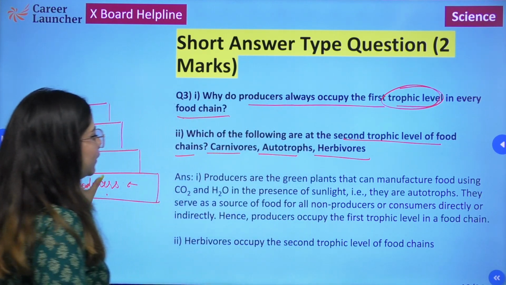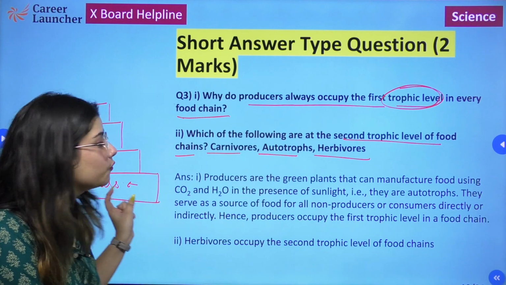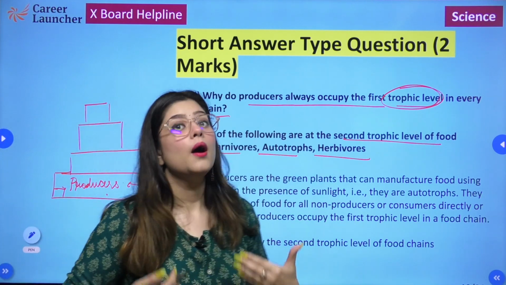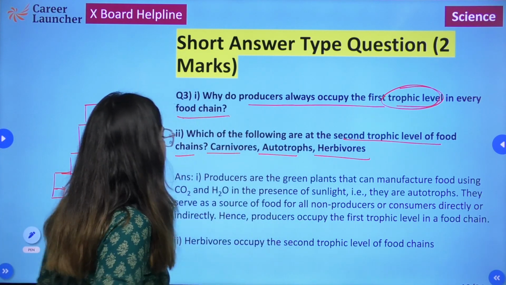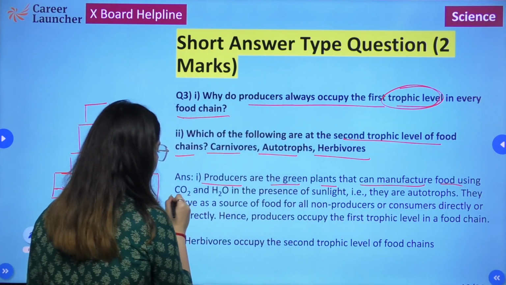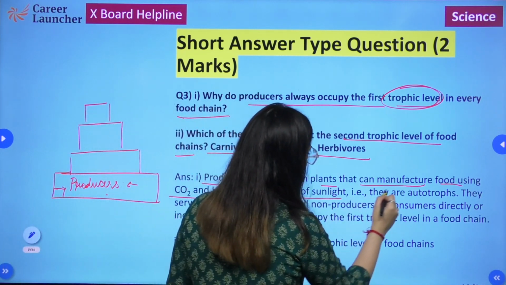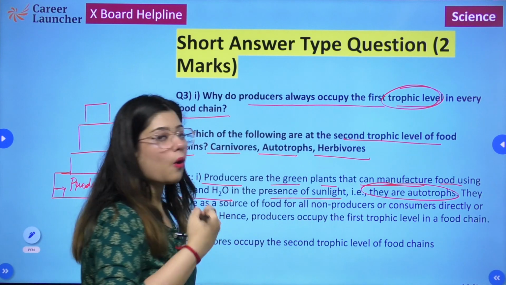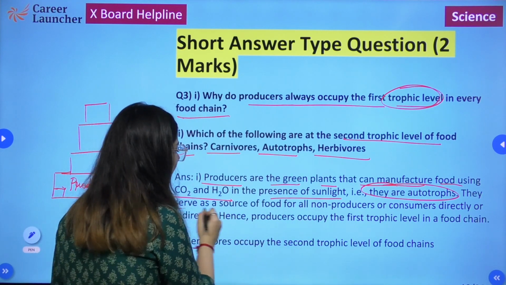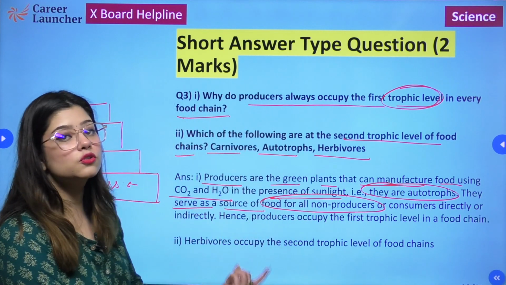So that is why producers occupy the first trophic level in every food chain, because basically they are producing food. Producers are the green plants that can manufacture food using carbon dioxide and water in the presence of sunlight, which means that they are autotrophs. They serve as a source of food for all the non-producers or consumers.